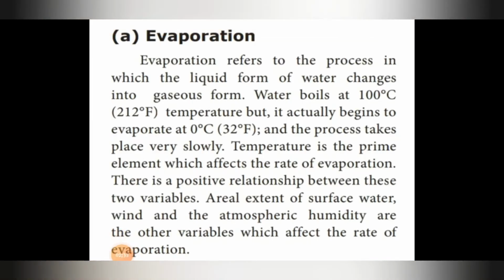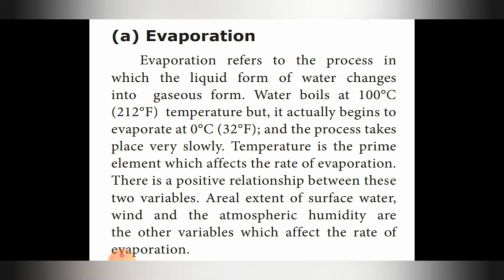Next is evaporation. So what is evaporation? Evaporation refers to the process in which the liquid form of water changes into gaseous form. Water boils at 100 degree Celsius, that is 212 degree Fahrenheit, but it actually begins to evaporate at 0 degree Celsius, that is 32 degree Fahrenheit, and the process takes place very slowly.